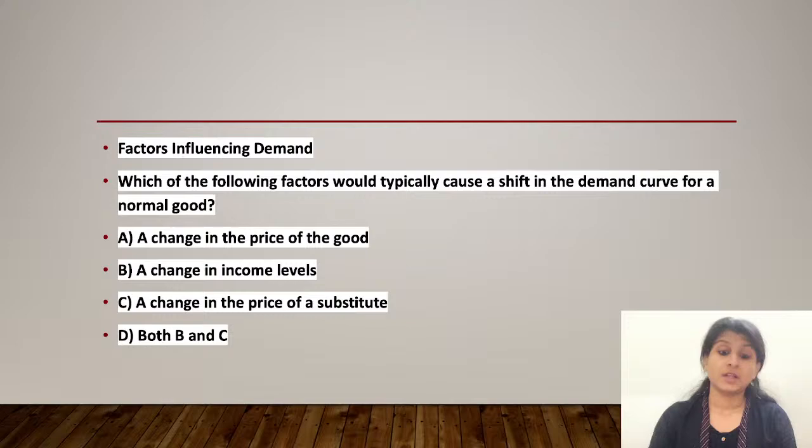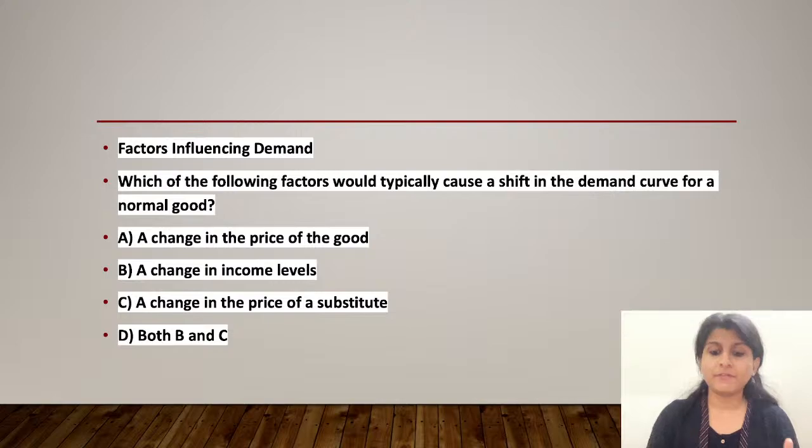Then option B, a change in income levels will shift the demand curve. For normal goods, an increase in income typically leads to increase in demand, shifting the demand curve to the right. Option C, a change in price of substitute will also shift the demand curve.